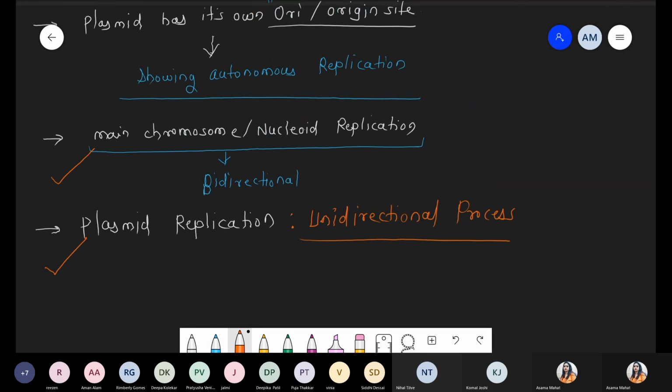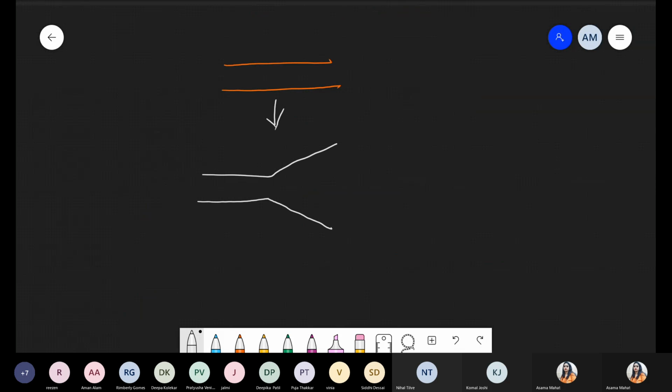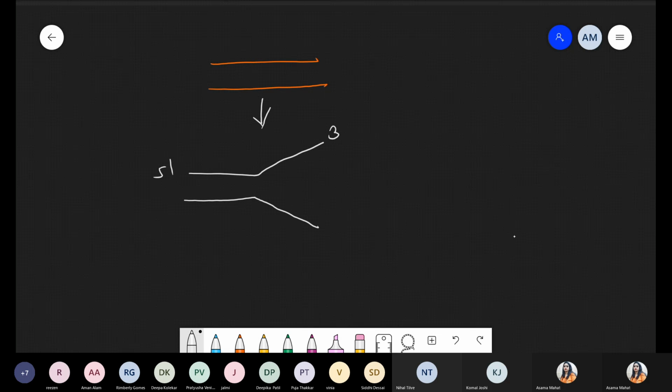Do you remember? Let's revise quickly, though we will see this ahead. There is double-stranded DNA, and the double-stranded DNA will open up. When it opens up, what forms? There is a formation of a bidirectional Y-shaped replication fork. Now one direction is 5 prime to 3 prime, and the antiparallel nature of the DNA gives 3 prime to 5 prime. That is polarity. Helicase, DNA polymerase and single-stranded binding protein work together.